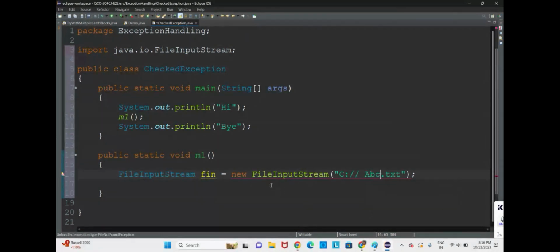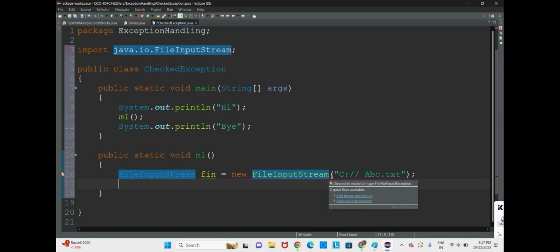Now see, just now we have written an unchecked exception, it would not show like this. During compile time it will not show like this for an unchecked exception. But since it is a checked exception, we shall handle or declare. See, now this is a checked exception, right?